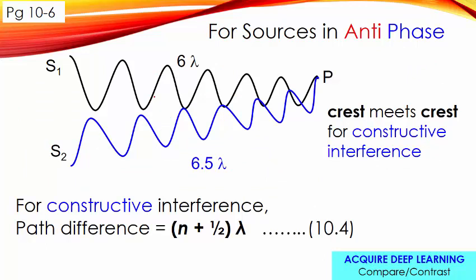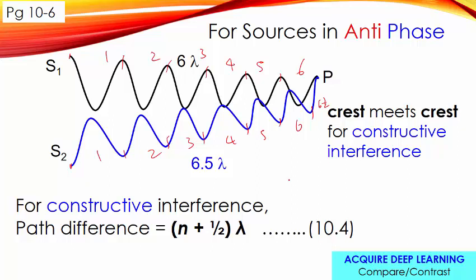What about sources that are anti-phase? Let's look at it now. For example, this one starts with a trough and this one starts with a crest, so they are anti-phase. Let's count how many lambda: 1, 2, 3, 4, 5, 6, 6.5 lambda, and 1, 2, 3, 4, 5, 6 lambda for the black wave.